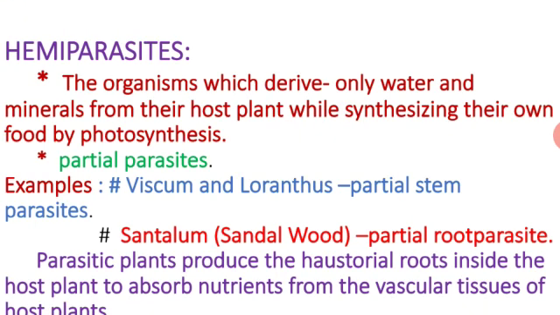Okay, and next one is hemiparasites. Hemiparasites receive only water and minerals from the host plant, and the plant itself prepares its food by means of photosynthesis. So it is named a partial parasite because it depends on the host for water as well as minerals alone. Examples: Viscum as well as Loranthus are named partial stem parasites. Santalum, sandalwood, is named a partial root parasite.